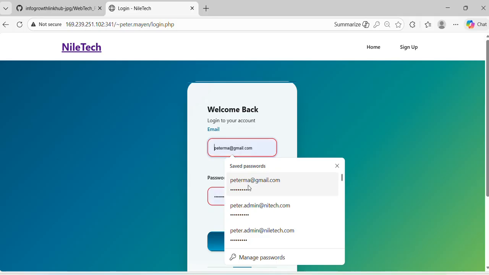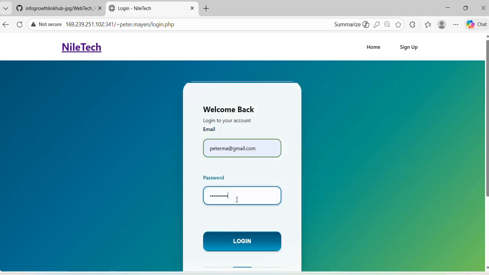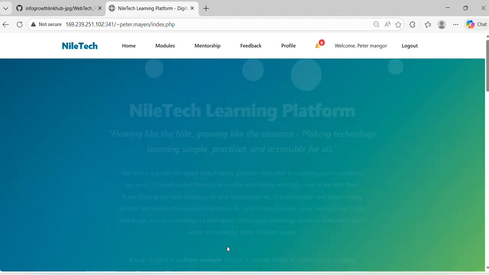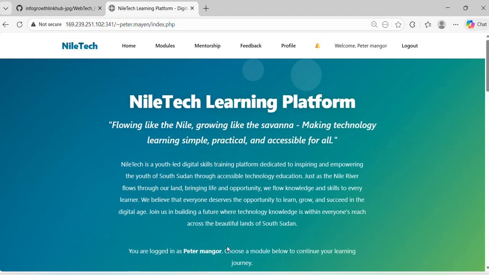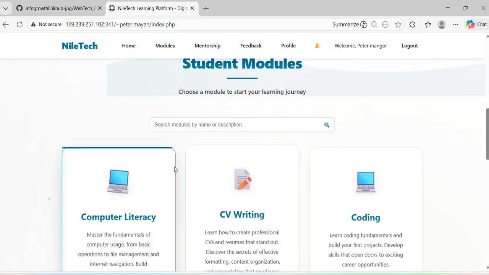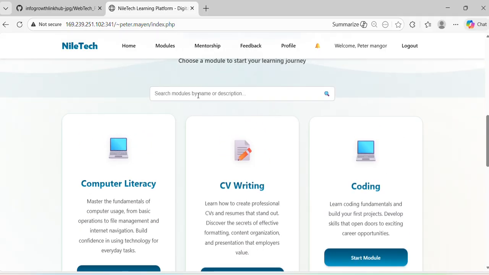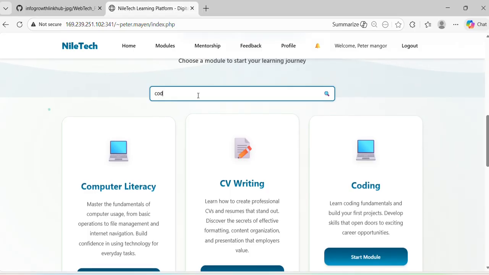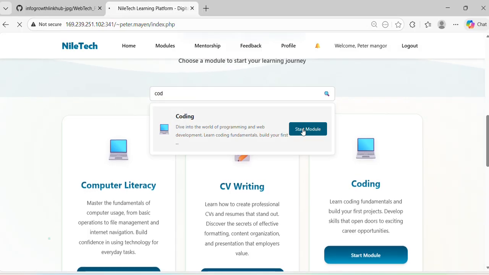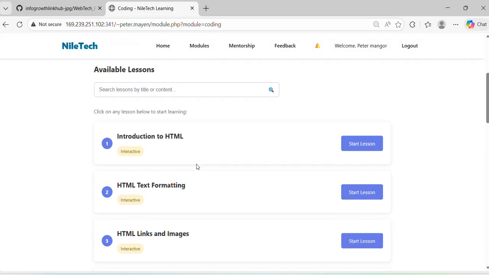This is where you will come and enter your email. Let me type the password to make sure that it is correct, and then you log in. Now you have come to the dashboard and it says welcome Peter Mangor. So your dashboard is here. You start with the modules, and these are the students' modules, and these are the lessons within the modules. From here you can search for the modules if you want to find one quickly, and then you go through the lessons.